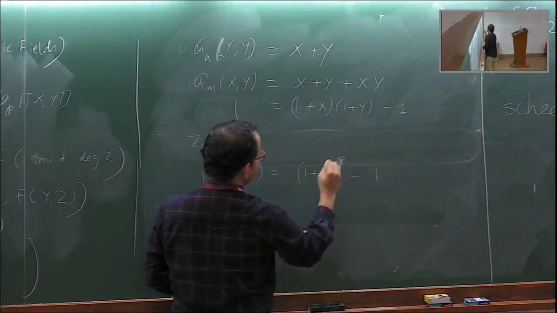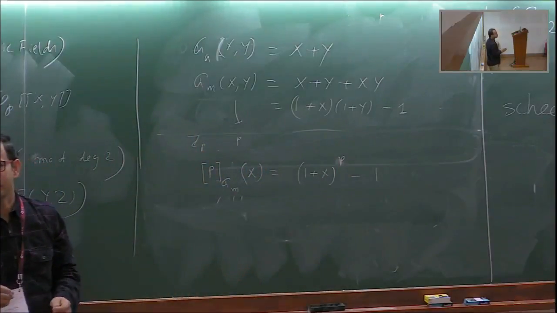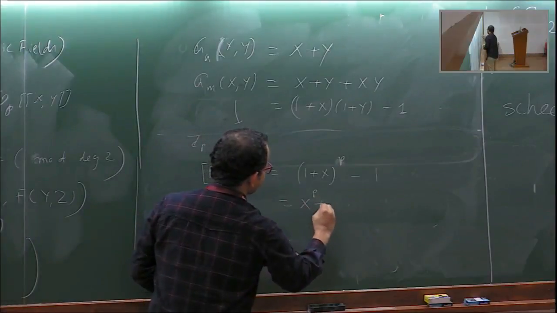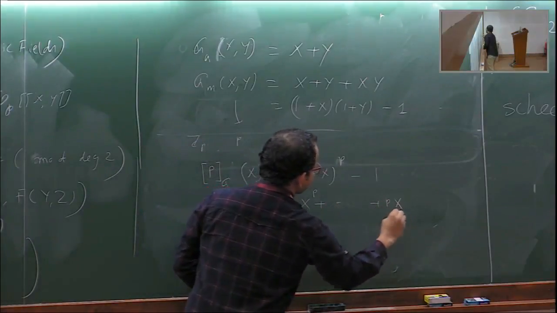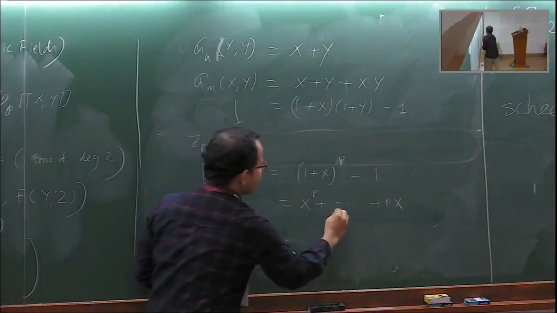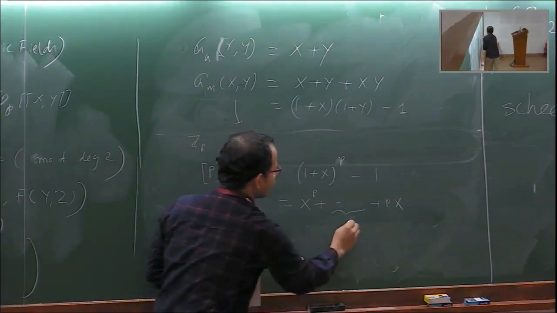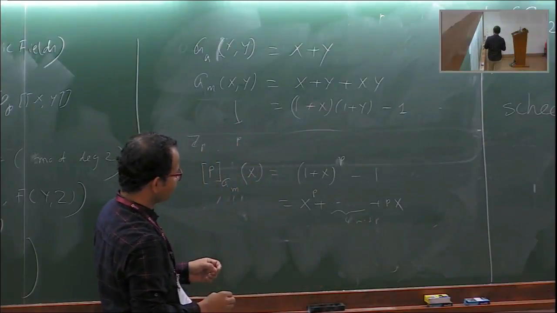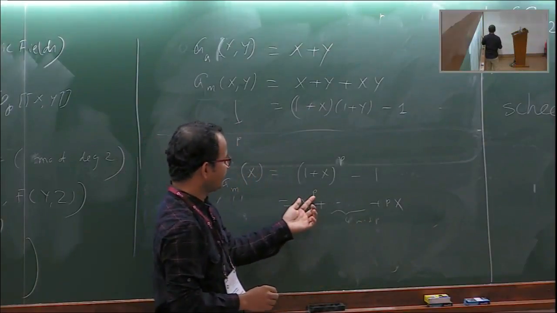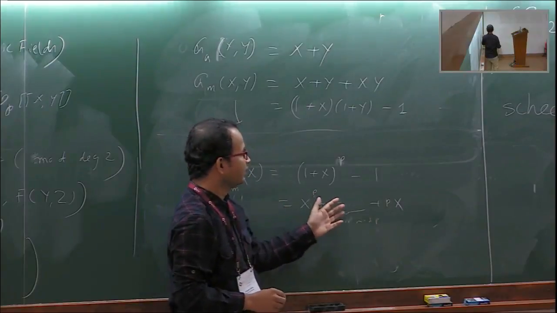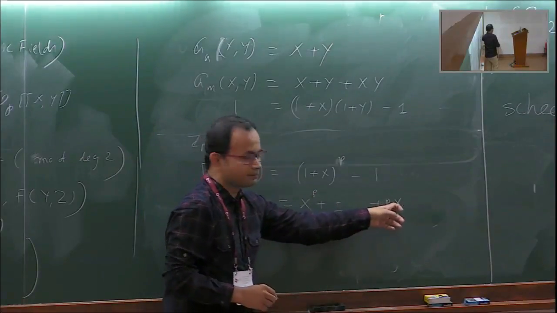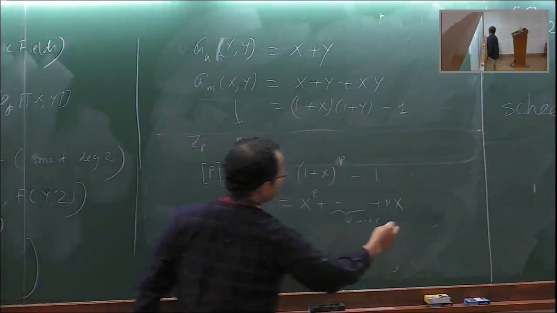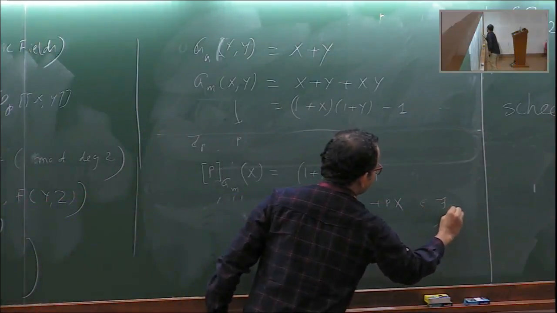But if I do it p times, I'll get (1+x)^p minus 1. And this is like a Frobenius power series because it starts with x^p and the final term is px, and all the other coefficients are divisible by p. These coefficients are all 0 mod p. So mod p, I have x^p, and from second order onwards, I get px. So it's like a Frobenius power series.